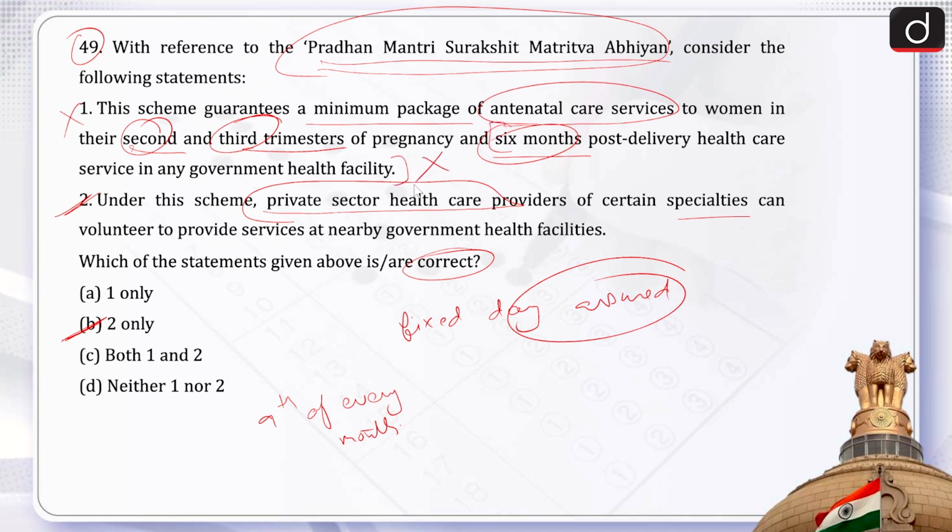And this is why this statement is wrong. So half of the statement is correct, but the second half is incorrect. So the statement becomes incorrect. Then a national portal for PMSMA and a mobile application have been developed to facilitate the engagement of doctors from the private and voluntary sector. So private sector healthcare providers for certain specialties can volunteer to provide services at nearby government health facilities becomes correct. Therefore, first is wrong and second is correct. So the correct answer is option B, that is 2 only.